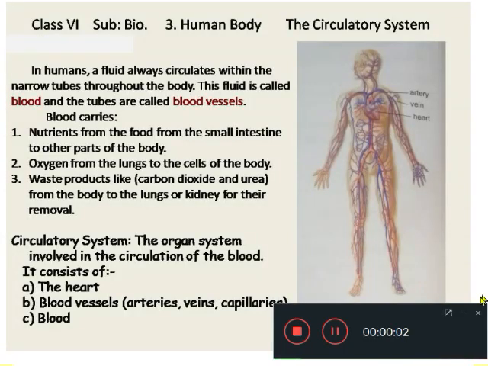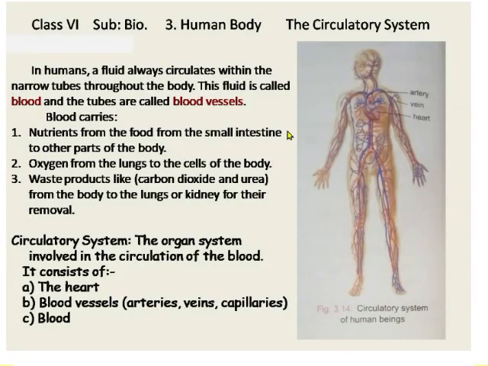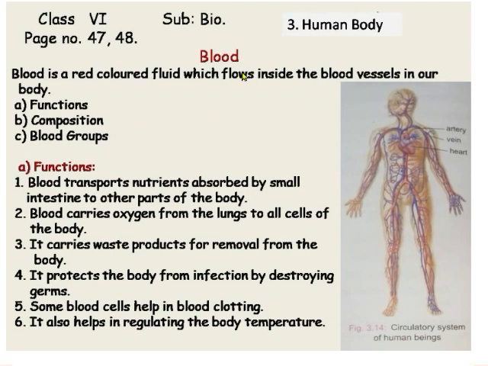Hello students, today we will discuss a topic of class 6 subject biology chapter 3 human body. Today we will discuss the third part of circulatory system, that is blood. This topic is given in your book on page number 47 and 48, so you will go through it. Now let us start.